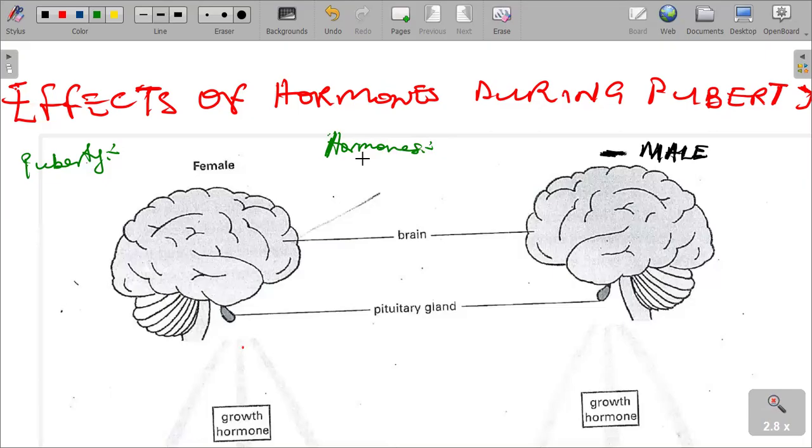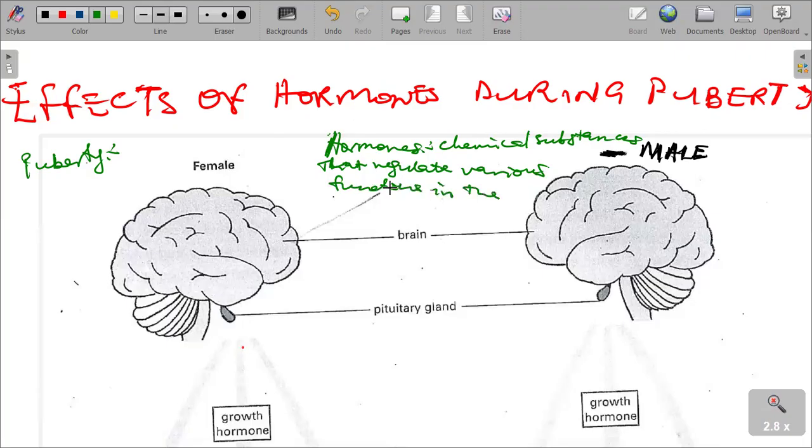Hormones are basically chemical substances that regulate various functions in the body.